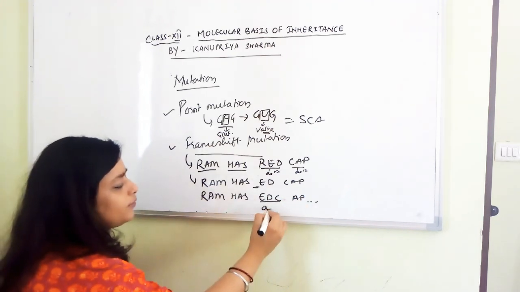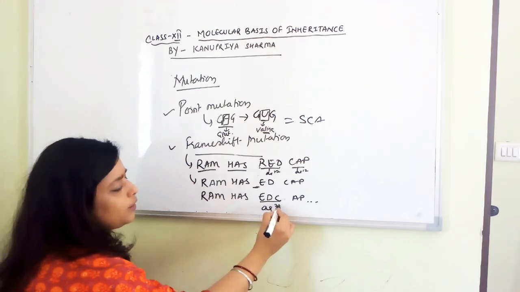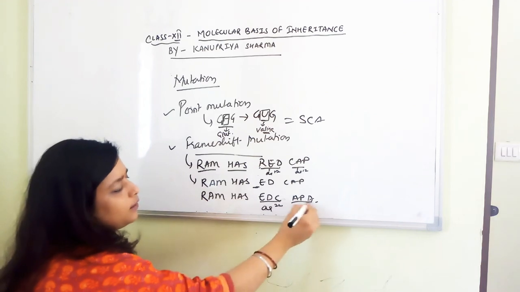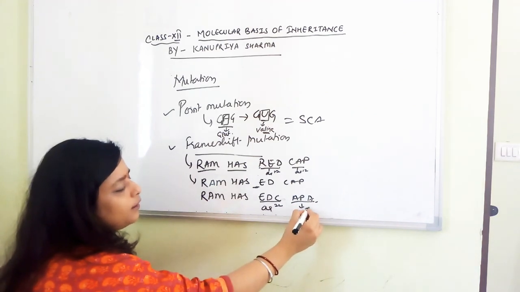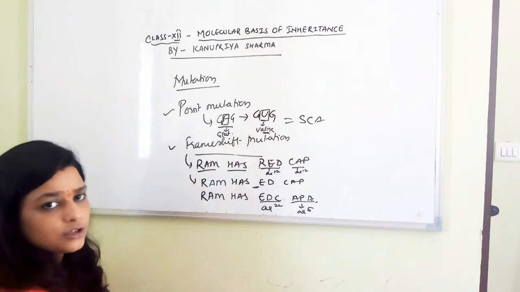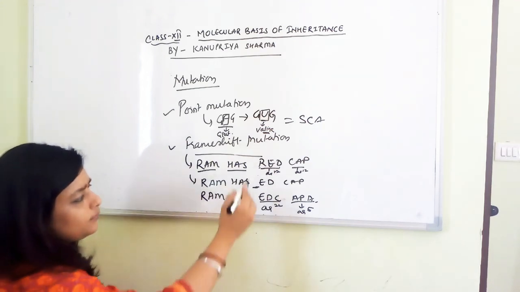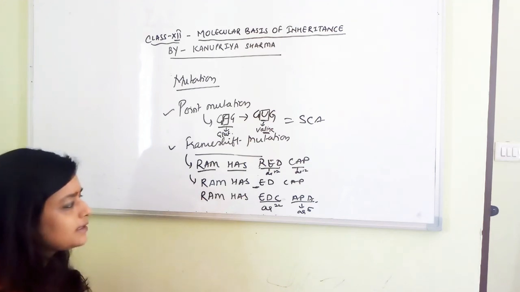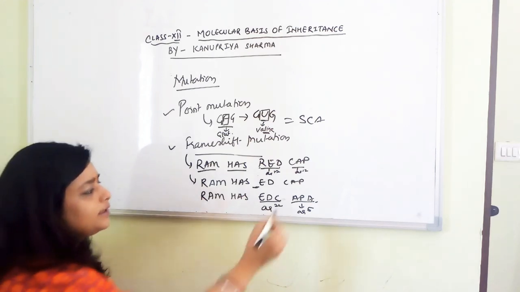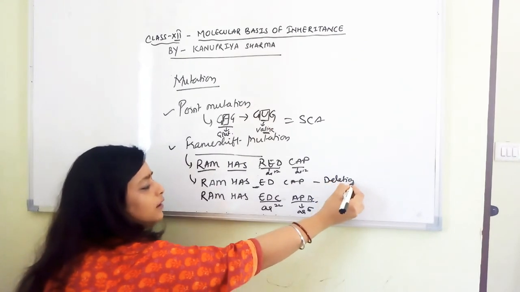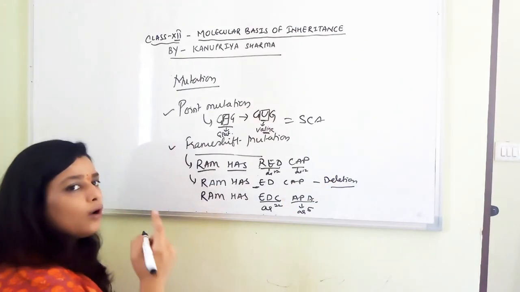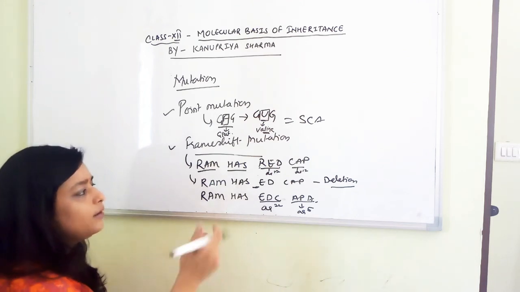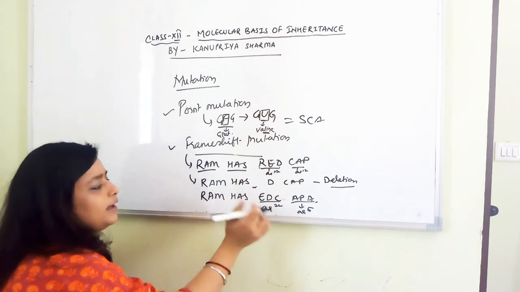Now EDC is coding for codon number 20, and let's say here was, for example, A. Now this is coding for amino acid number 5. Again amino acids got changed. So again one deletion led to the change in frame of the sentence. So here I did deletion, and it can be insertion or deletion not only of one base. It can be more than one.